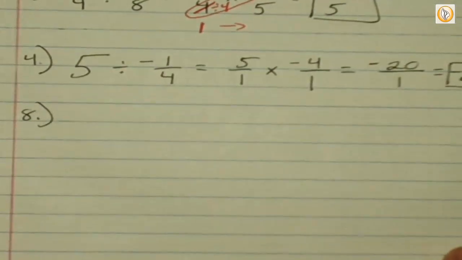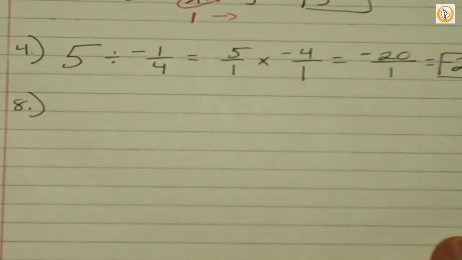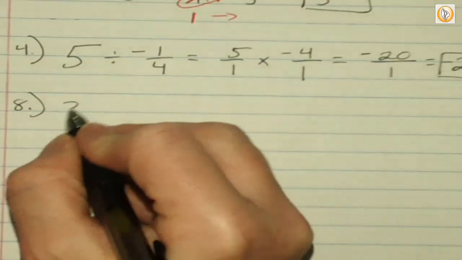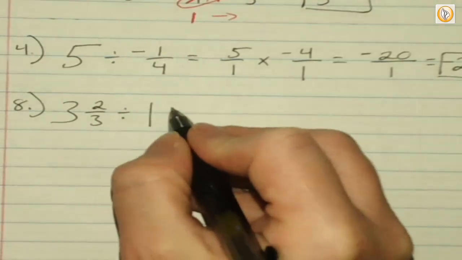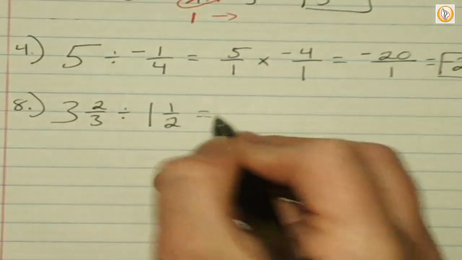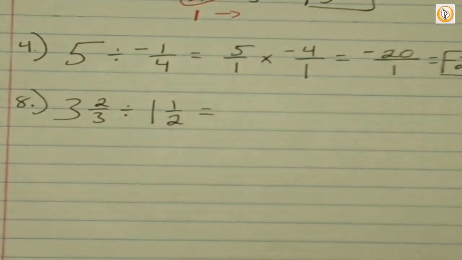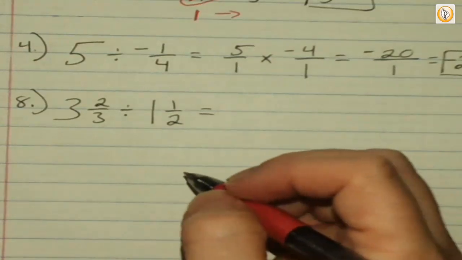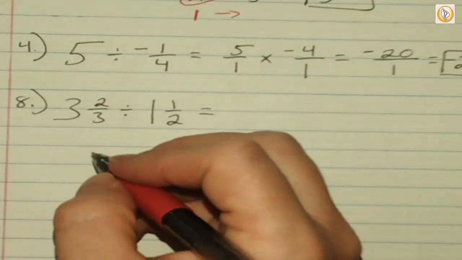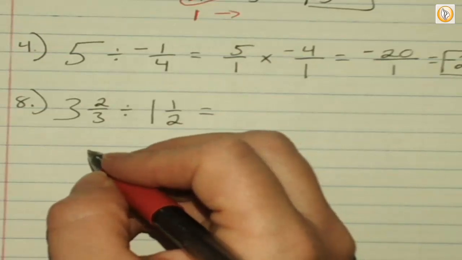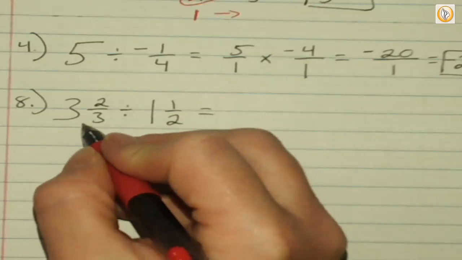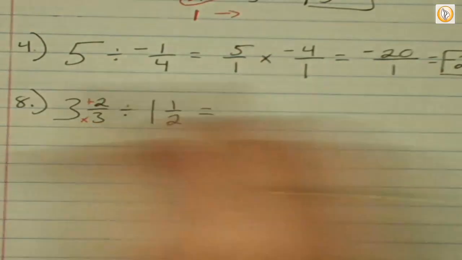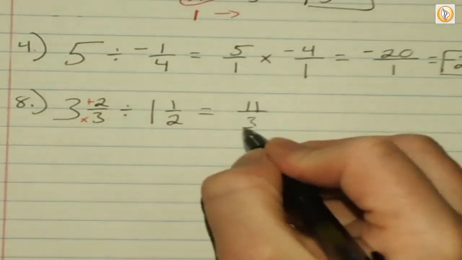All right, number 8. Okay, so I have a big old 3 and 2/3 divided by a big old 1 1/2. Okay, Tanner, you want to try this? So you would turn it into a mixed fraction. We turn them both into improper fractions, right? Okay, so how do I do that? 3 times 3, 9, plus 2 is 11. 11 over 3. Very good.